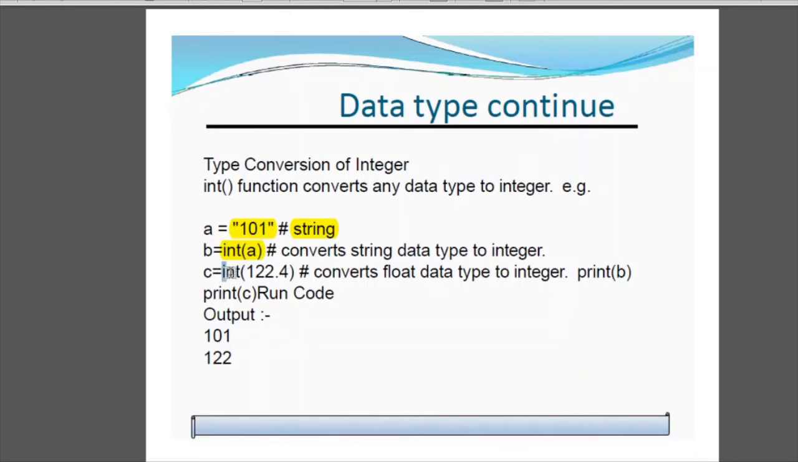Then you are converting int 122.4. Now 122.4, as you can see, there is a point over here. So this is not an integer value, it is a float value, right? So again, then you print b and then you print c and you run the code. So the desired output is shown here. As you can see, 122.4 is converted into 122, that is an integer value.